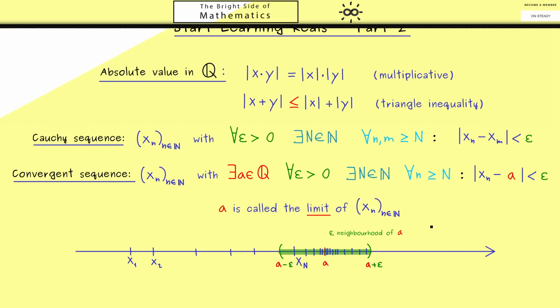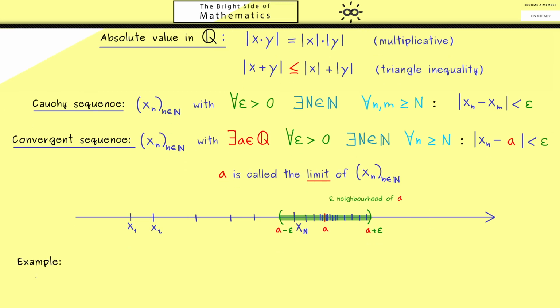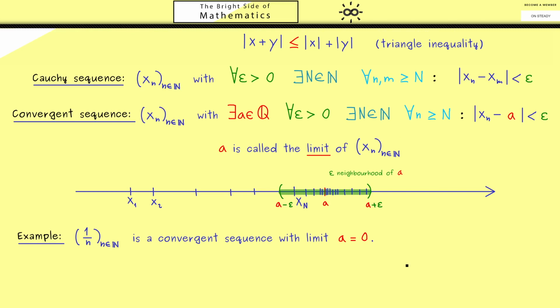Okay, with this let's look at an example. Indeed, the first example one sees most of the time is the sequence 1 over n. Here you should see the sequence members get closer and closer to the number 0. Okay, I think that should be clear, and if you want to see a proof in a formal way, we will do this later. Because now I want to talk about an important fact.